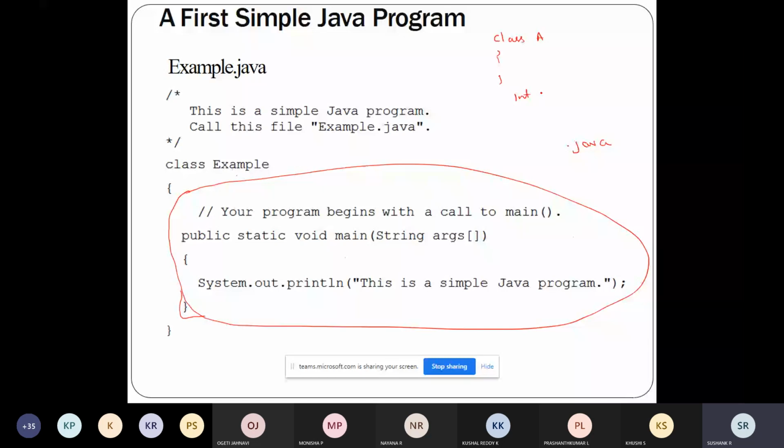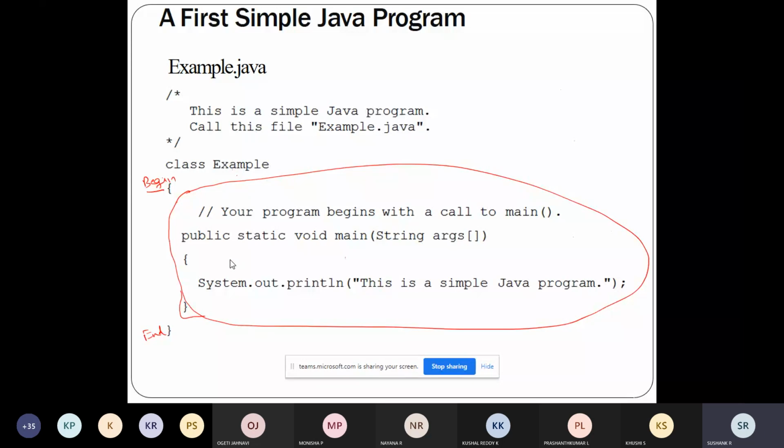So the main function was outside the class in C++. But in Java, all your code, all your logic should be within the class itself. This is the beginning of the class, and this is the ending of the class. All my logic is written within this class itself. So this is the third point.